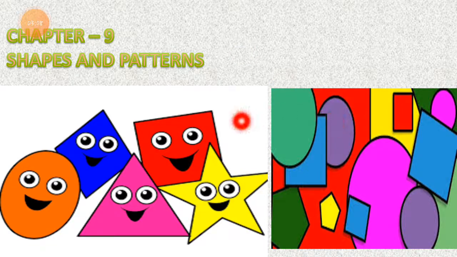Here you can see I am showing you some pictures of the shapes. You can see here an oval, triangle, square, and some stars. And in this picture you can see different pictures in one picture. So in this chapter we are going to learn in more detail about shapes and patterns also. First of all we are taking the shapes, and after knowing about the shapes we can move to the patterns. So first of all let's complete the shapes.